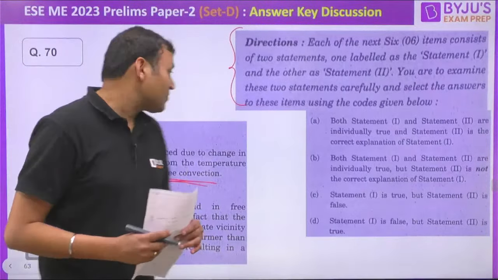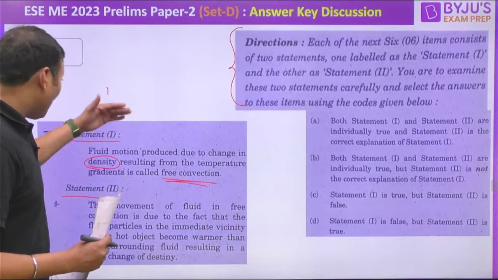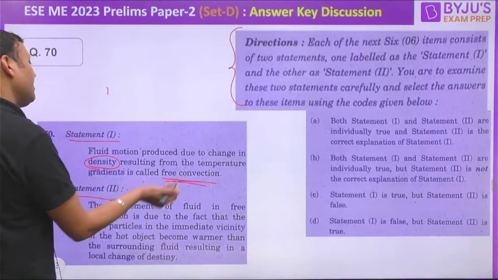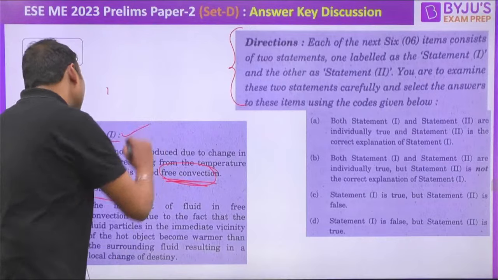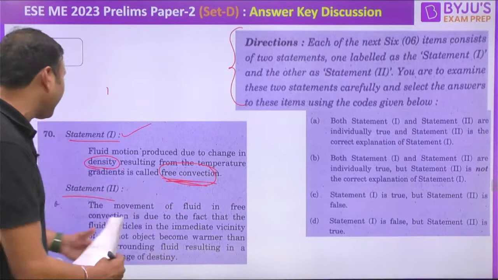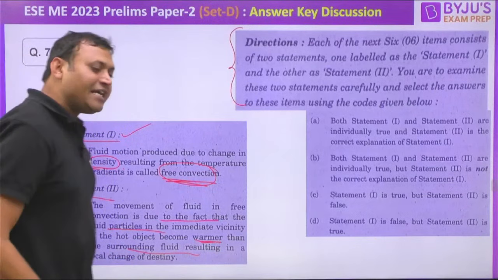Statement 1 is correct. Due to velocity difference, the convection is forced convection, and due to density variation, the convection is known as free or natural convection. Statement 1 is true. Now the next statement 2: the movement of the fluid in free convection is due to the fact that the fluid particles in the immediate vicinity of the hot object become warmer than the surrounding fluid, resulting in a local change of density.